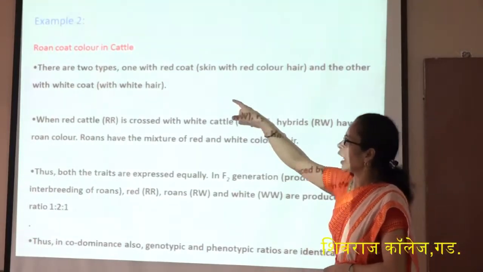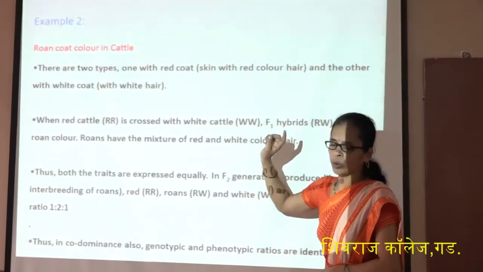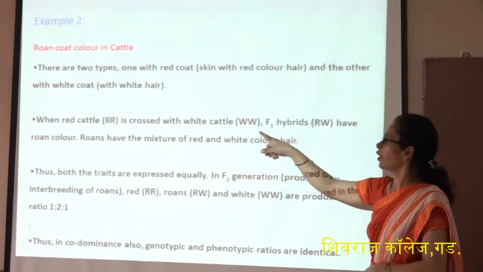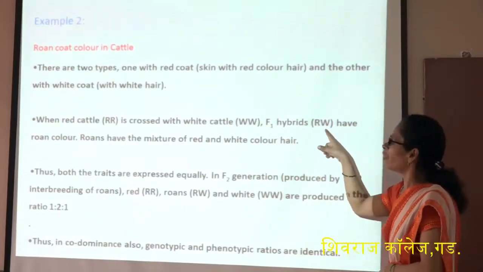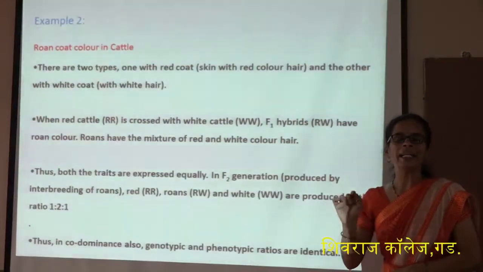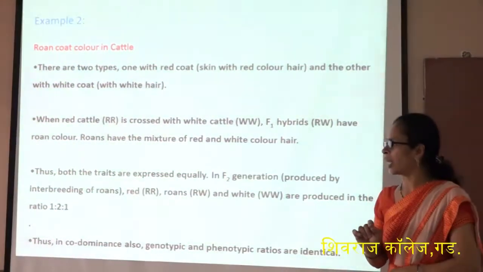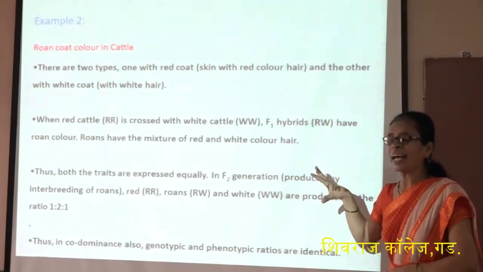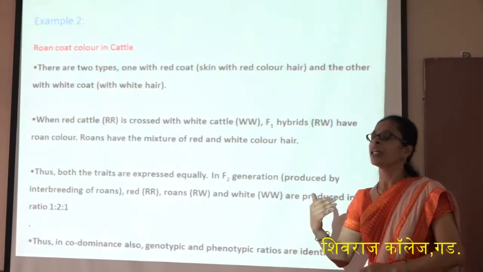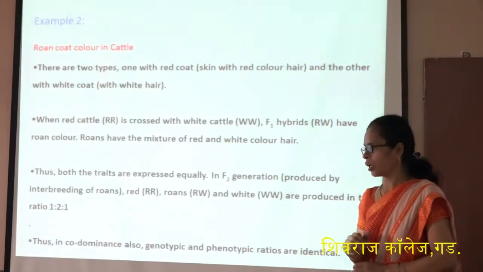Okay, there are two types, one with the red coat and the other with the white coat color. When red cattle is crossed with white cattle, the F1 hybrid is RW, which has both the white and the red color, which is called roan color. Both equally show their appearance in the F1 generation. Therefore, this is the codominance shown by the roan color. Next.